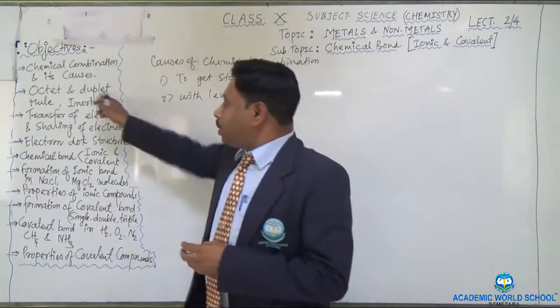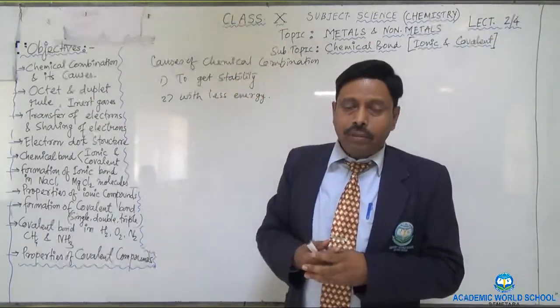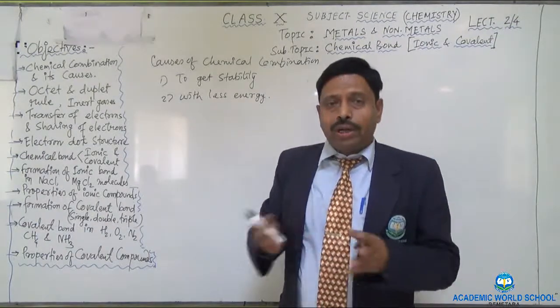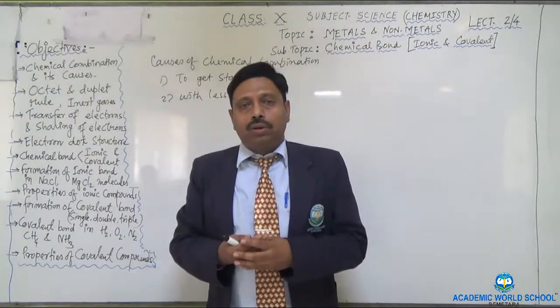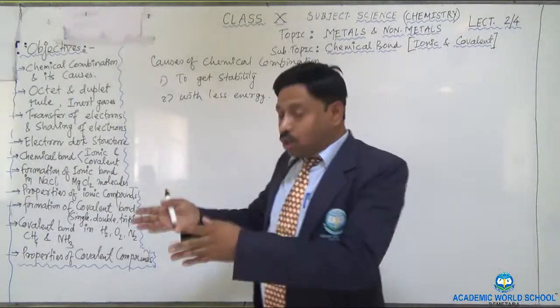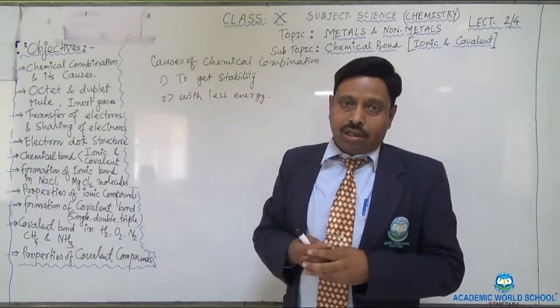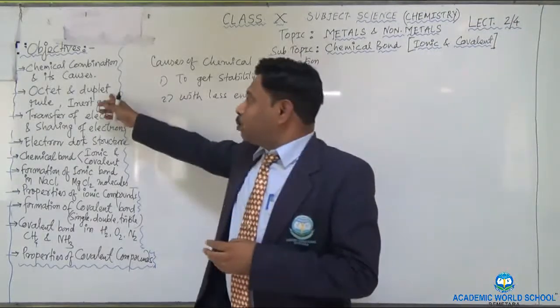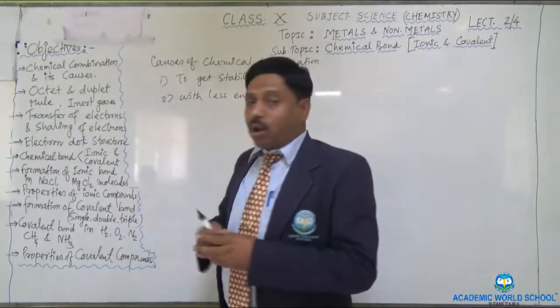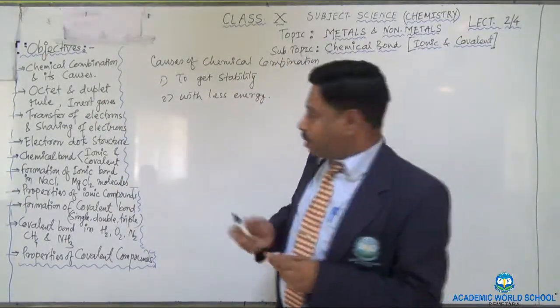But what about the duplet? Duplet rule actually comes from helium. You think about helium. What is the atomic number of helium? 2. The outermost orbit contains 2. So some elements also want to have the 2 electrons, so it is called your duplet. Duplet means 2 and octet means 8. So let me write down the definitions of the duplet and octet rule.